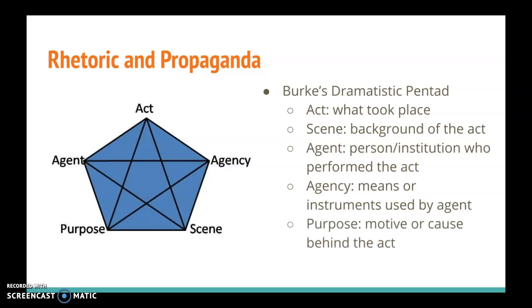And then finally, what was the purpose? What was the motive or the cause behind the act? And you can really pick apart any message, any communicative message using Burke's dramatistic pentad. You can look at the act, the scene, the agent, the agency, and the purpose, and each of these pieces can help you to better understand the message as a whole.